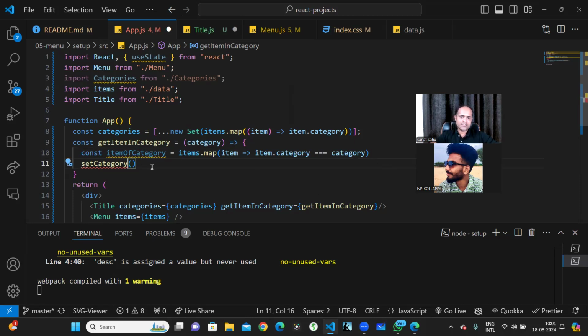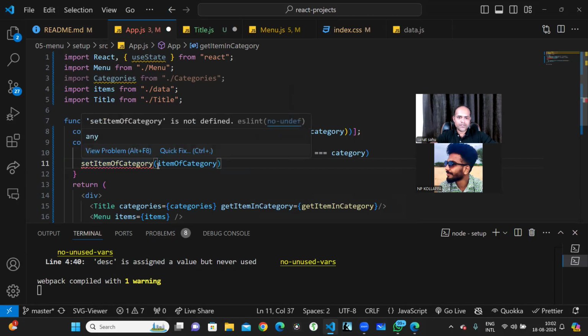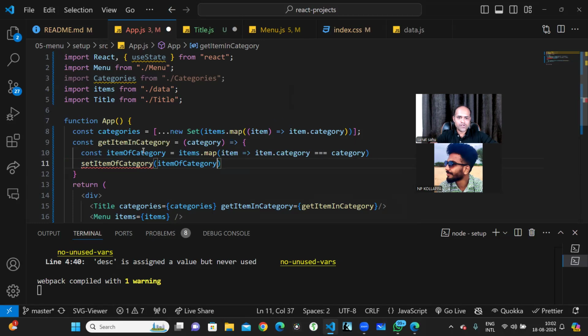So I'll just do set. Do I need to do it like this, or do I need item of category? So this set item of category, I paste this item of category over here, and I put items. And here I'll write items.